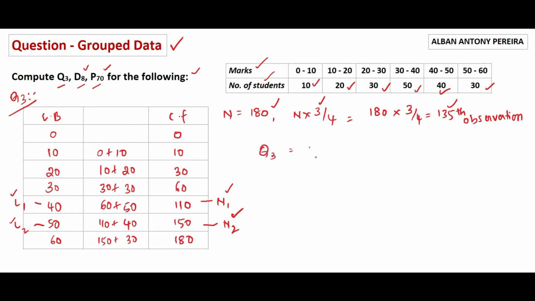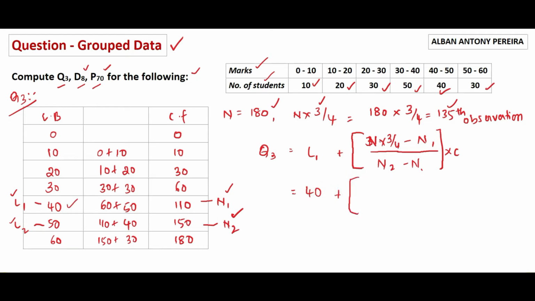Quartile 3 is equal to L1 plus big bracket open n into 3 by 4 minus n1 divided by n2 minus n1, bracket close into C. L1 is found as 40, plus big bracket open, n into 3 by 4, which we found as 135, minus n1, which is 110, divided by n2 minus n1, that is 150 minus 110, bracket close into C. C is equal to L2 minus L1.